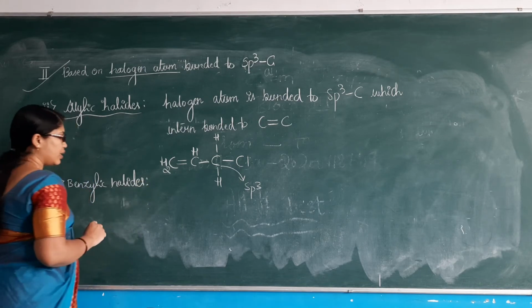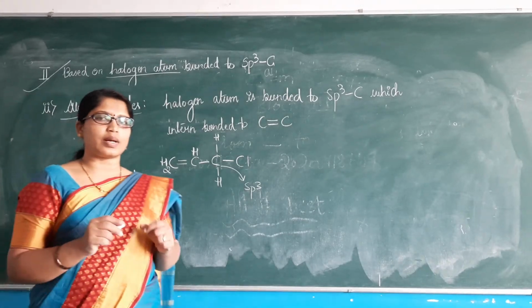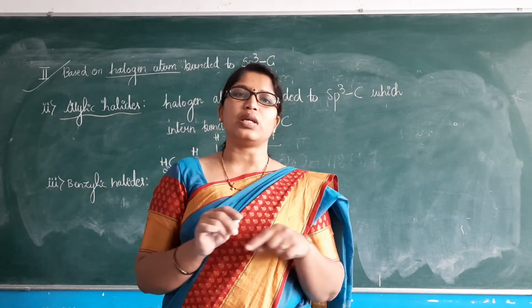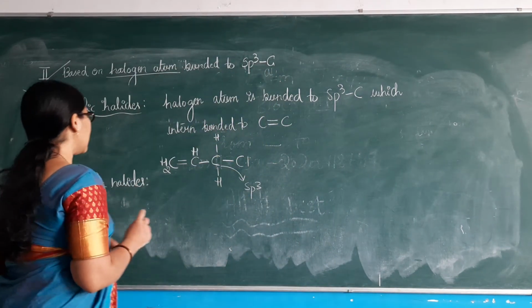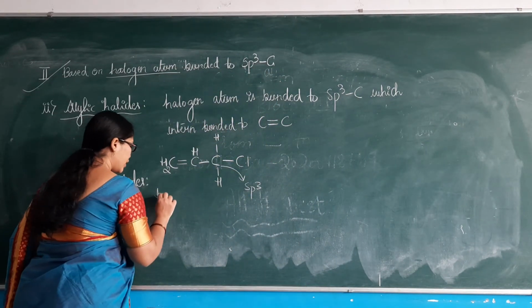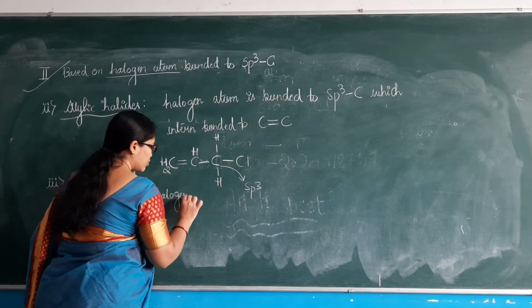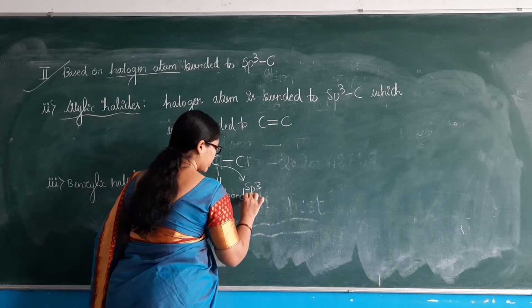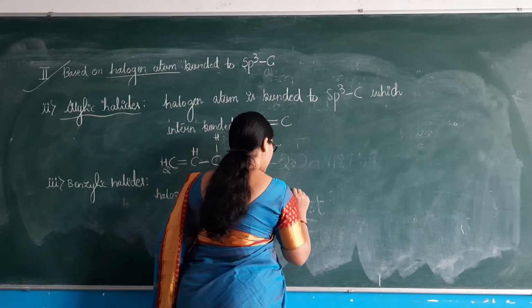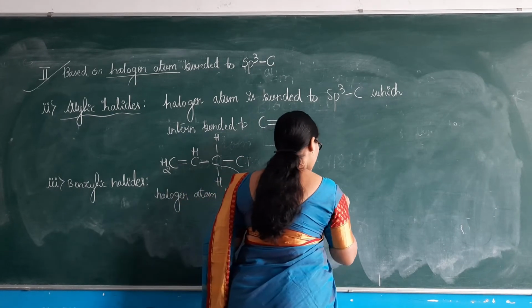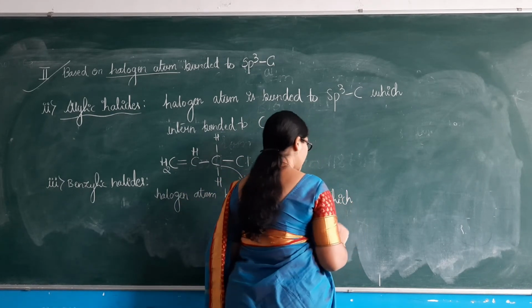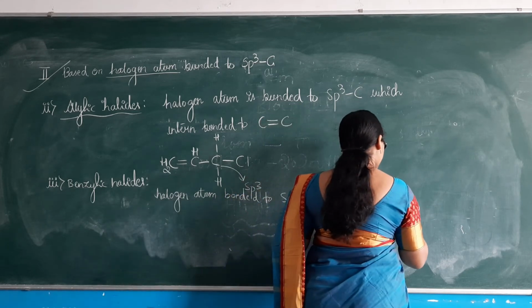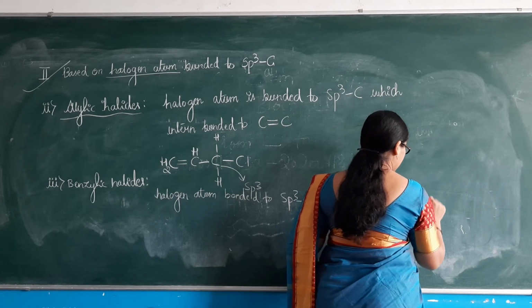The halogen atom is bonded to an sp3 hybridized carbon. That sp3 hybridized carbon is bonded to benzene. Then they are called benzylic halides. So what is the definition? A halogen atom bonded to an sp3 carbon, which in turn is bonded to benzene, those are referred to as benzylic halides.